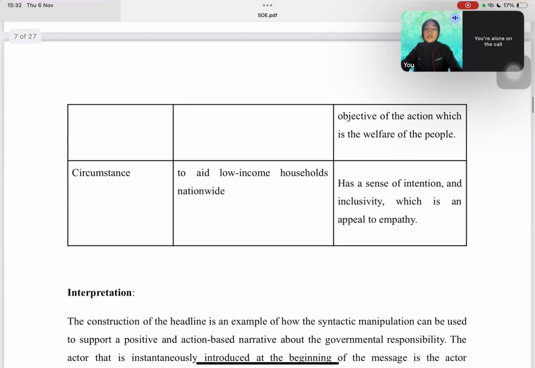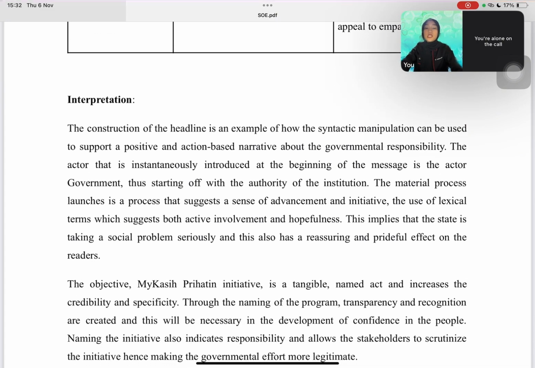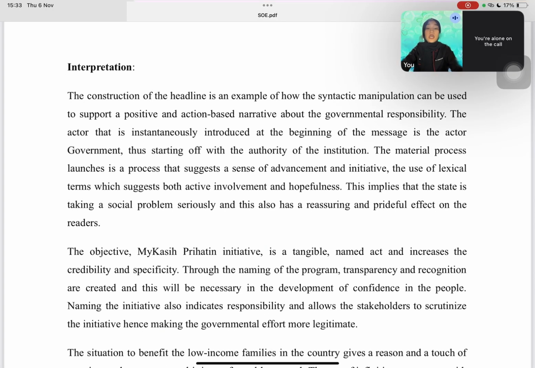The last element is circumstance. The words are "to aid low-income household nationwide". The function is emphasizing inclusivity and empathy. Through this SFG analysis, we see that this headline promotes an image of the government as proactive and caring. The verb launch gives a sense of initiative and positivity, while the infinitive to aid appeals to emotion and social responsibility. By omitting the article the before government, the headline generalizes the action, making it seem as though the whole government is united in this act of goodwill.